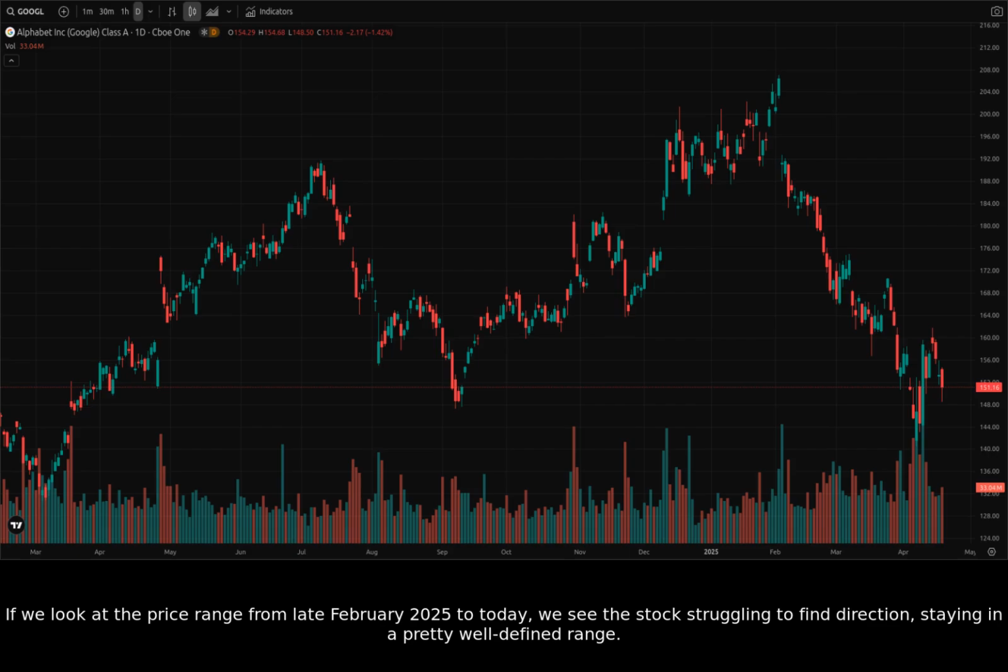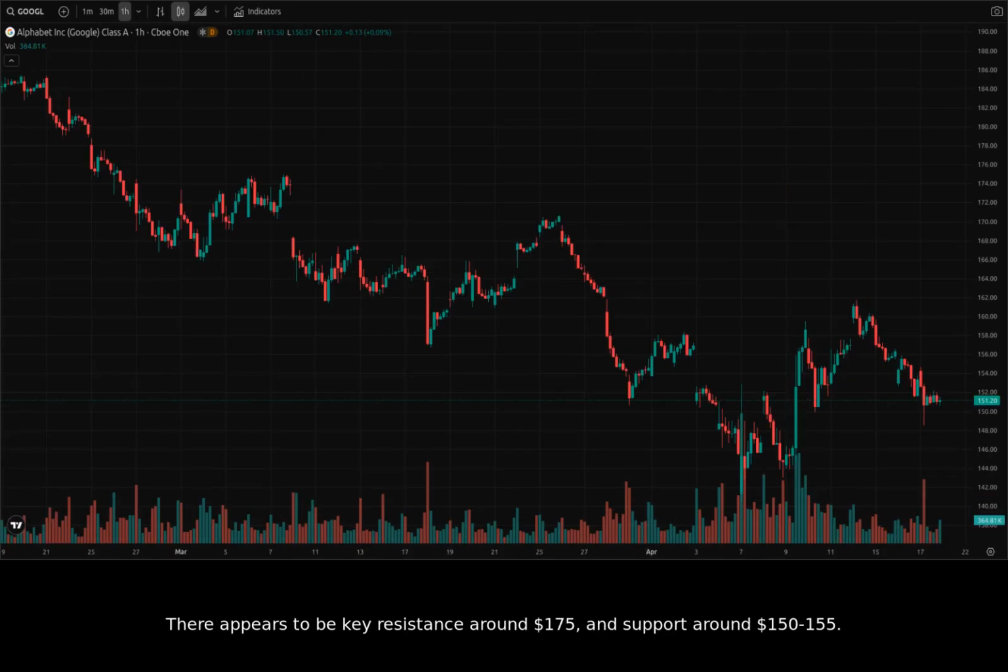If we look at the price range from late February 2025 to today, we see the stock struggling to find direction, staying in a pretty well-defined range. There appears to be key resistance around $175 and support around $150 to $155. The drop in early April was probably due to the negative headlines of the antitrust rulings.